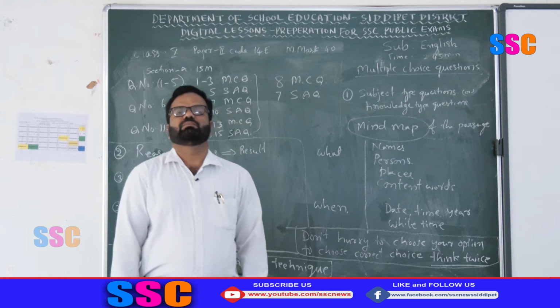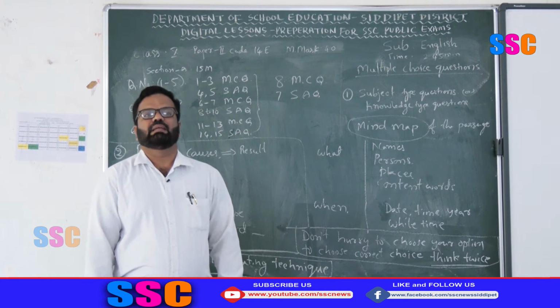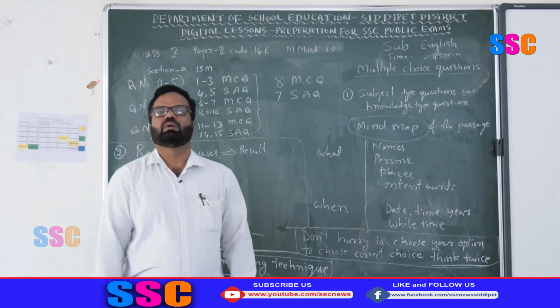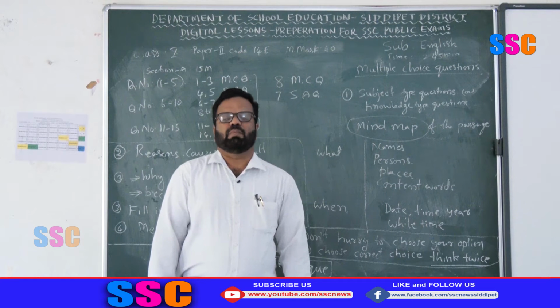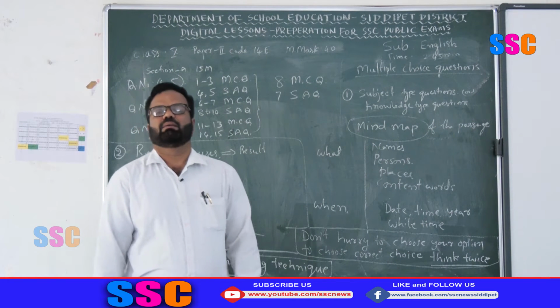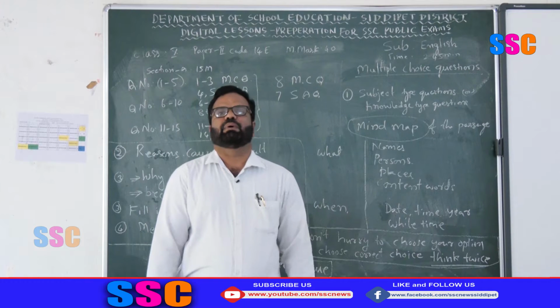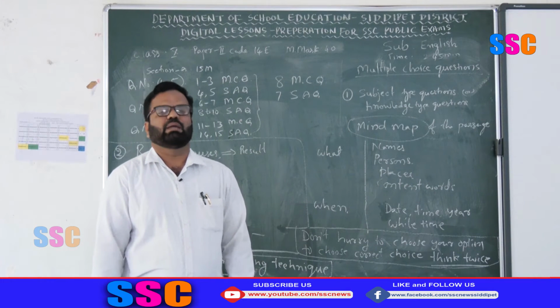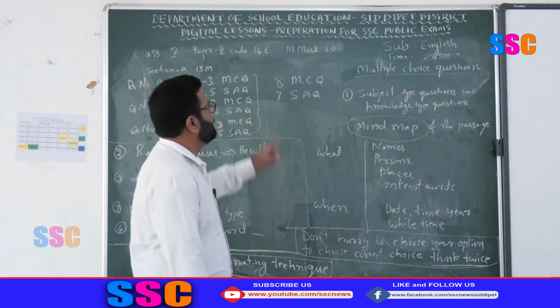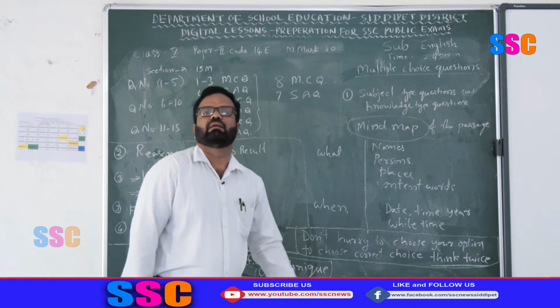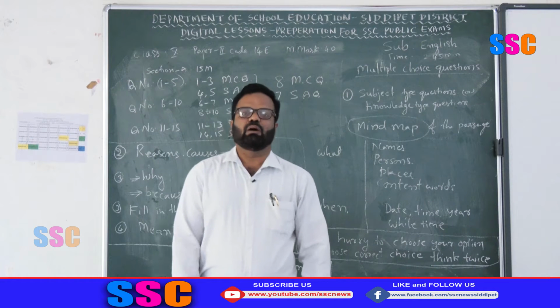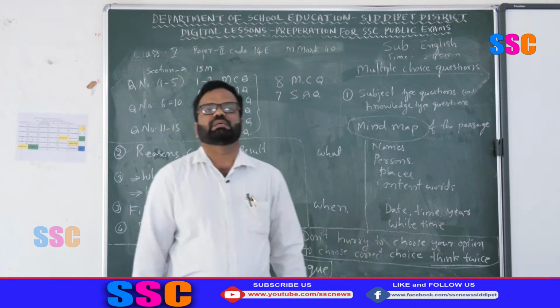In this session, I will discuss English subject paper 2 to score maximum marks. Let us see how we can score maximum marks in this paper. You know well, 40 marks of this paper, paper 2, paper code is 14E. In this paper, we have 3 sections. We will discuss first section A.